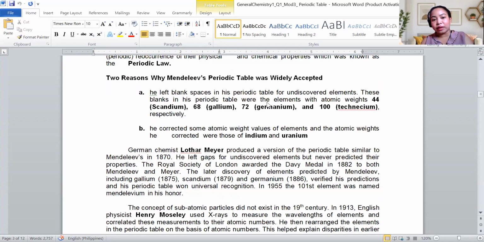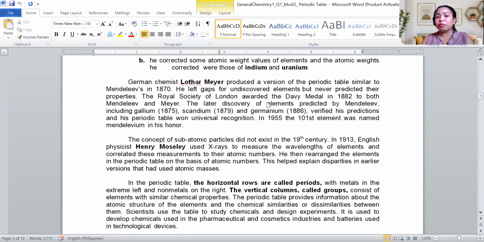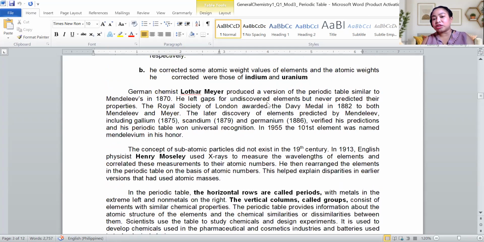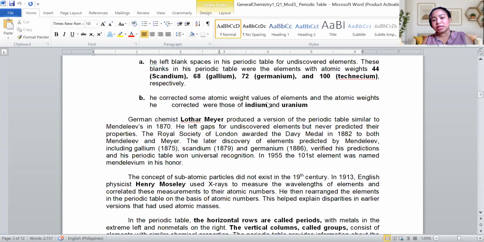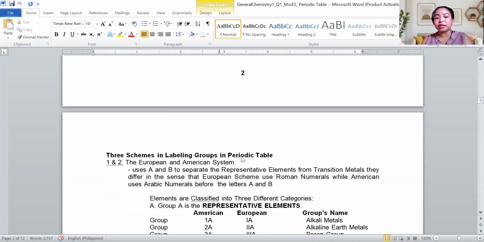Dili na katong kang Mendeleev ang gigamit, kundi we have a new periodic table. Pareha ra gyapon og arrangement, but kang Mendeleev, they are arranged according to increasing atomic weights, while in the modern periodic table, because Henry Moseley measured their atomic number, they are arranged by increasing atomic number. Thus, it is called the modern periodic table.